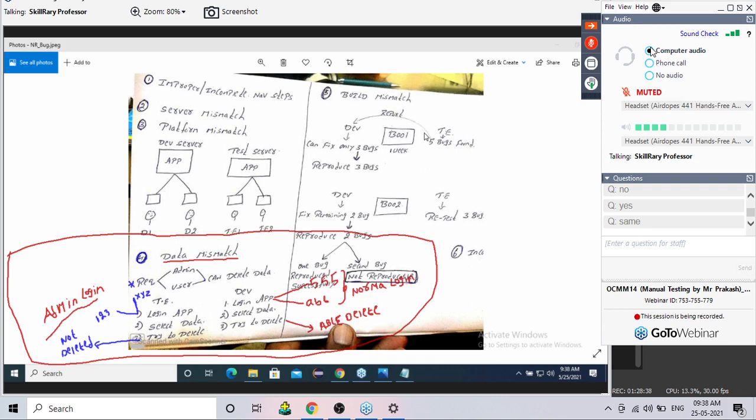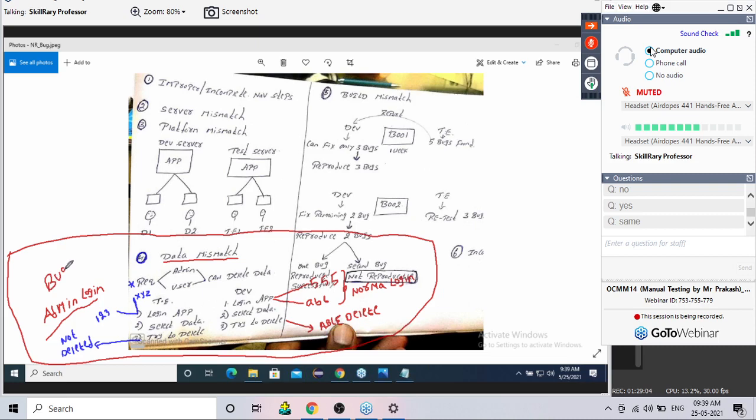Boss, answer is wrong. Her question was in admin login, why the data is not getting deleted? That is the question she is asking. Data mismatch, some people are saying that is not an answer. Answer is admin login, it is not getting deleted because there is a bug. That is only I'm calling it as a bug, right? Admin login, if it's not getting deleted, obviously this is a bug.